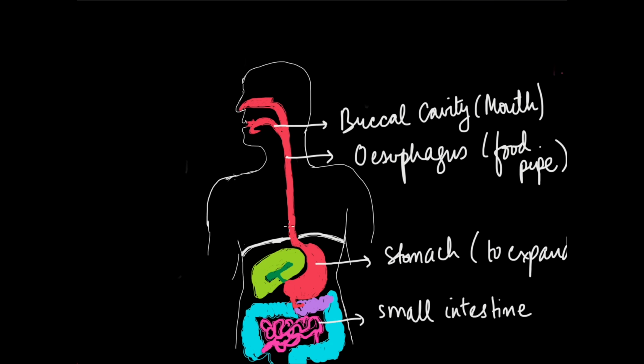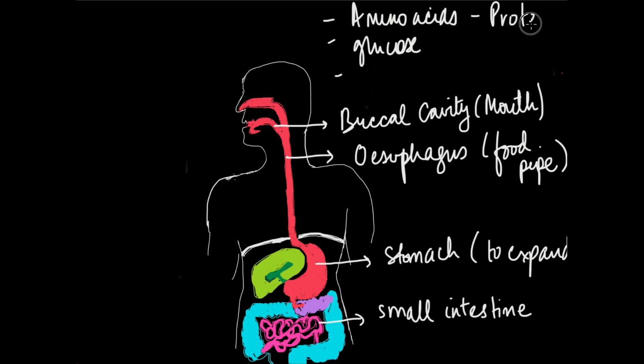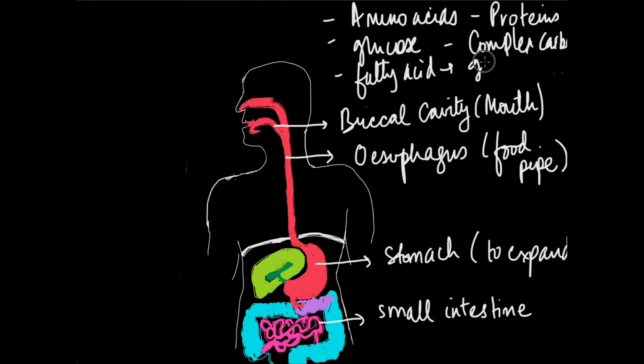So finally, at the small intestine phase, we get the amino acids, then we get our glucose. So amino acids are derived from proteins. Glucose was obtained when complex carbs broke down, right? And then we have fats which break down to give fatty acids and glycerol. So this is the final thing that we get inside the small intestine.